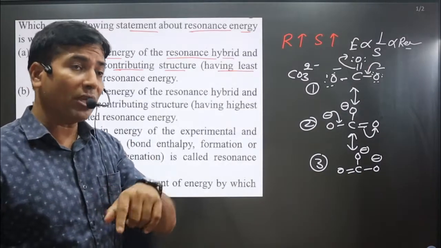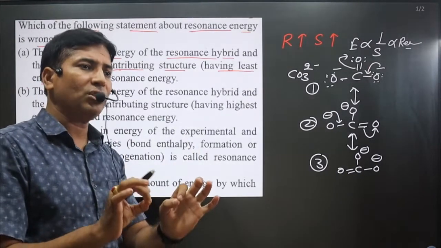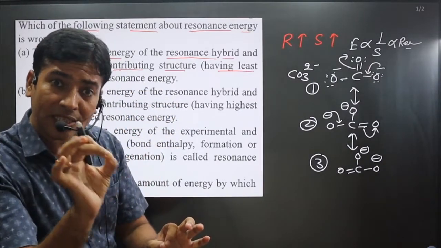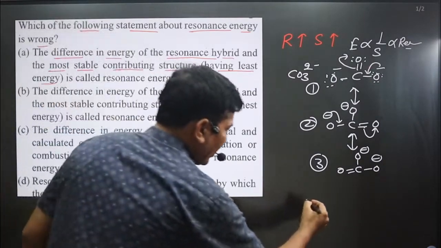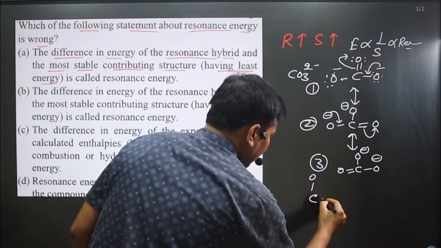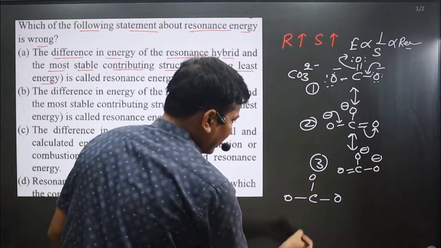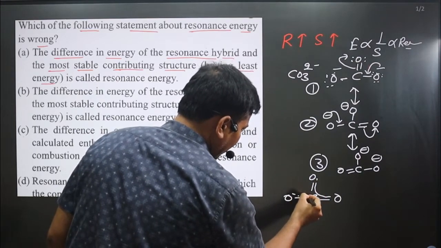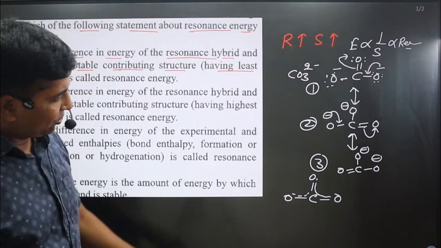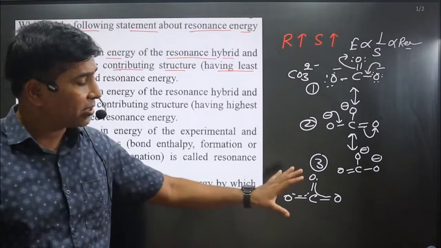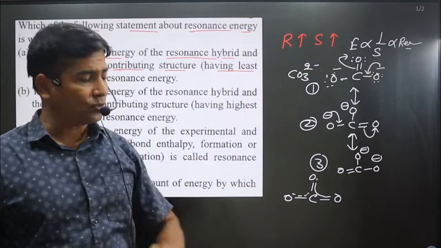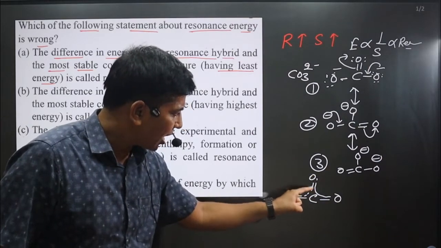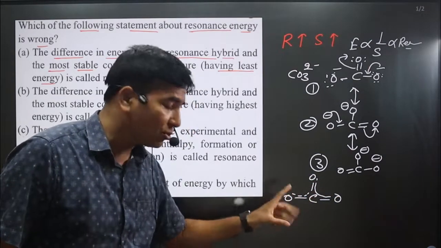But if we talk about the hybrid structure, the hybrid structure shows the path of electron density movement. You can see there is oxygen here, oxygen here, and oxygen here, and electron density is moving this way, and here also this side. We can mention the overall charge as minus 2. But electron density is moving from carbon to oxygen, carbon to oxygen, carbon to oxygen.